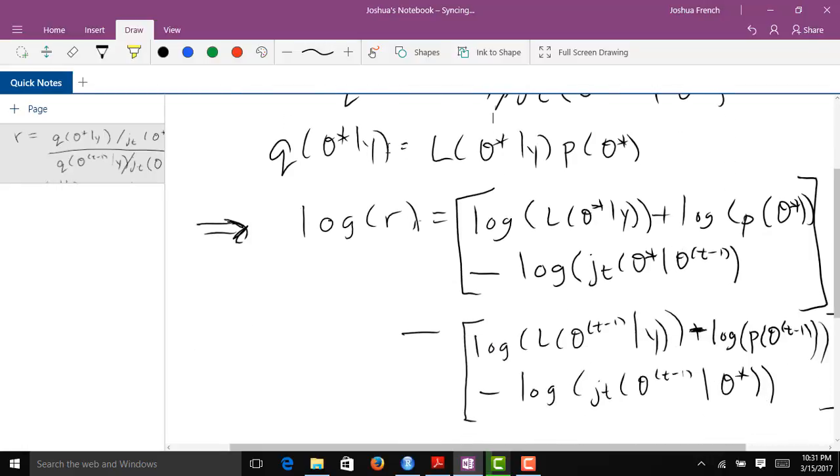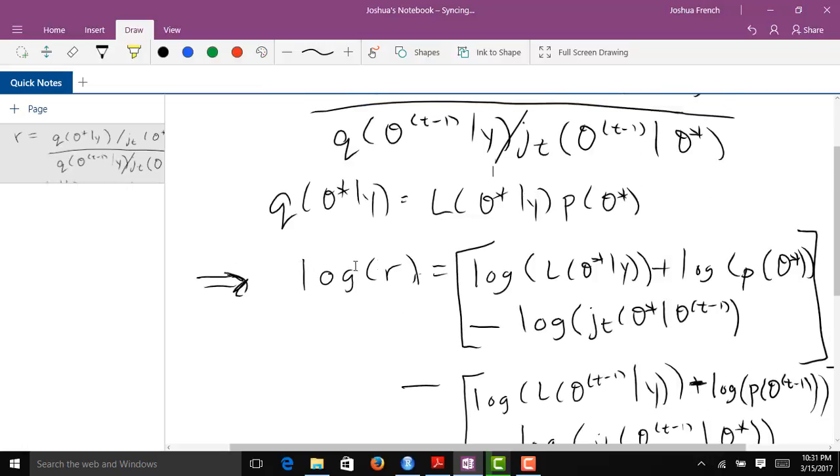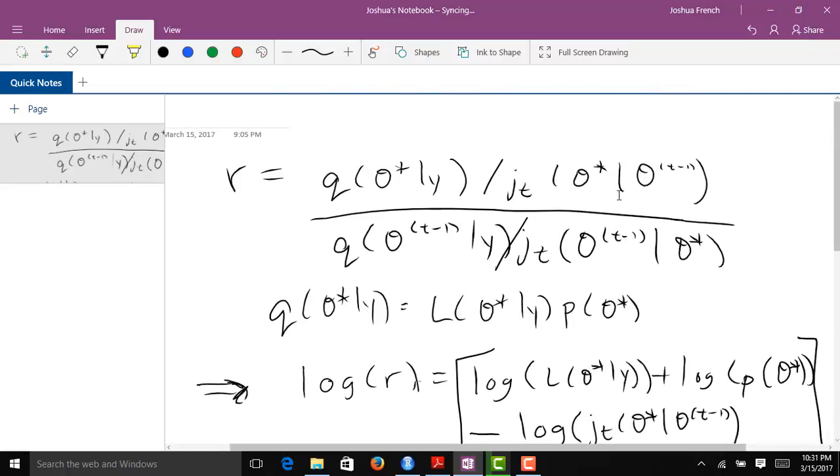And if you remember, Q of theta star given Y, the unnormalized posterior density, is the likelihood function multiplied by the prior density. And so now we want to look at what that is on the log scale. So the log of R is going to be the log of the likelihood function evaluated at theta star plus the log of the prior density evaluated at theta star minus the log of the jump density evaluated at theta star given theta t minus 1. So that's just this numerator part right here.